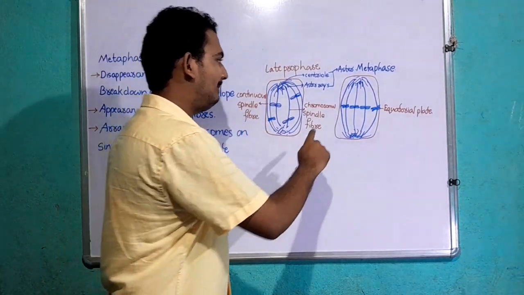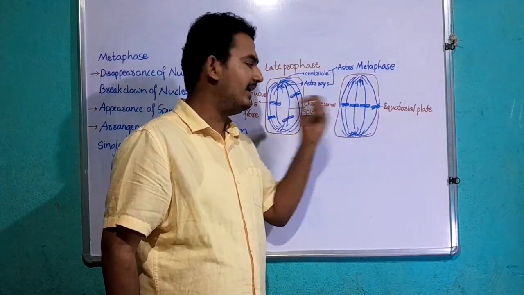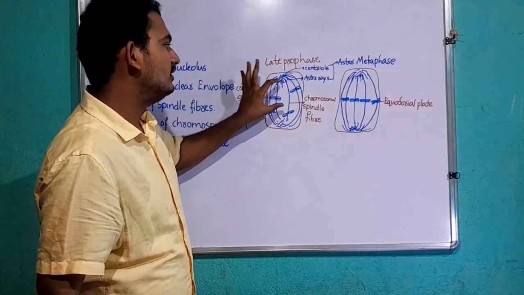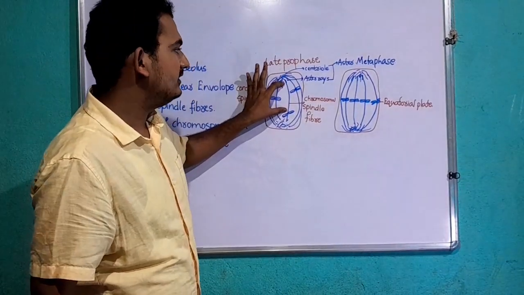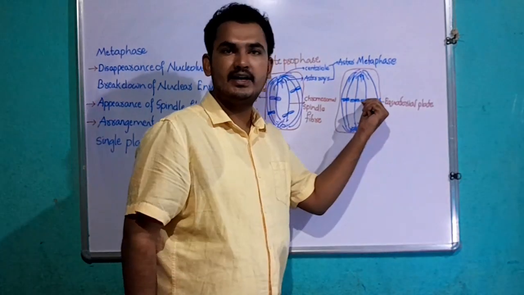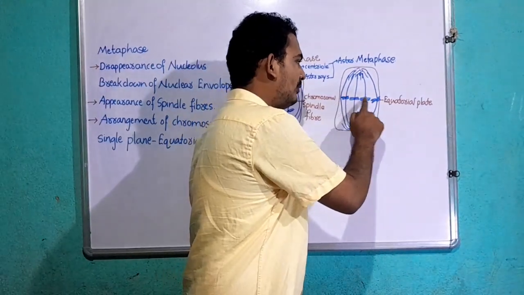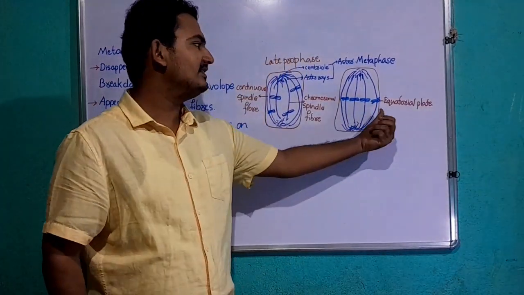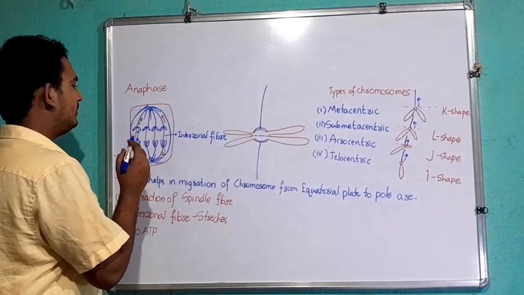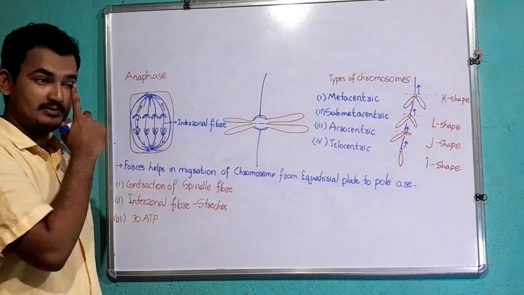This results in placing the chromosomes at the equatorial plate. This larger part of a spindle fiber then starts to contract, resulting in positioning of the chromosome at the equatorial plate. During metaphase, the centromeres of all chromosomes are aligned at the equatorial plate, as I explained.